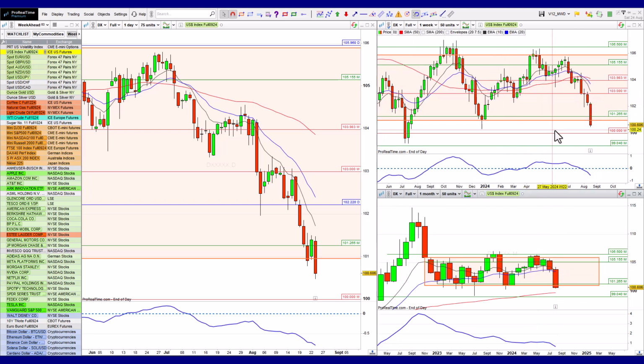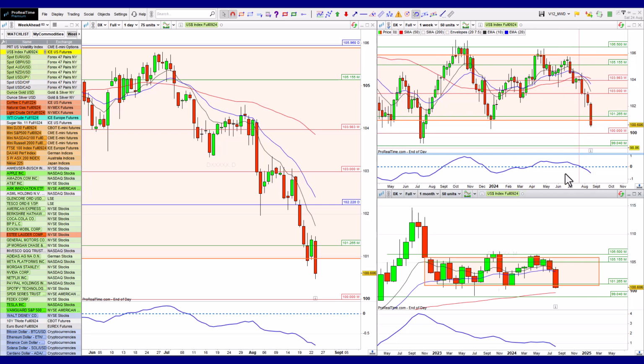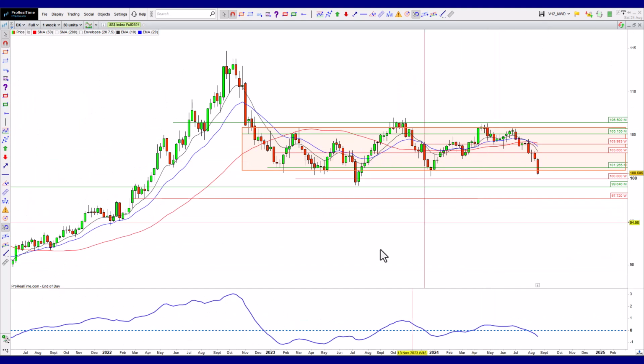So the big question this week is, will we head further down to really test these lows here at the bottom? Let's do it on the weekly, it's a much clearer chart. Will we test these historic lows and bounce back up and stay within the range? Or are we going to see some follow through and see the dollar continue to weaken and break outside of this range and continue to head down?